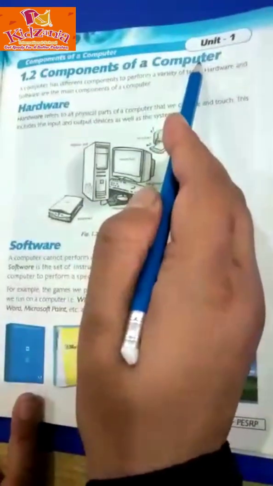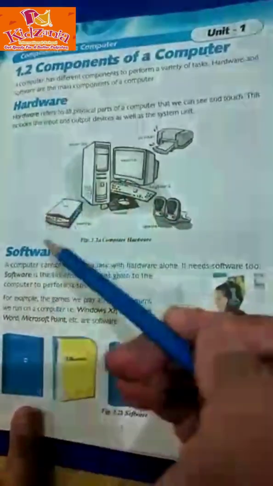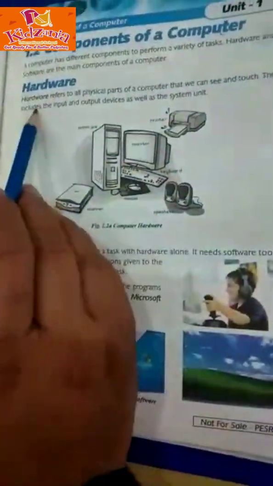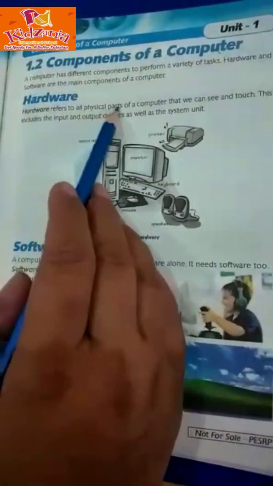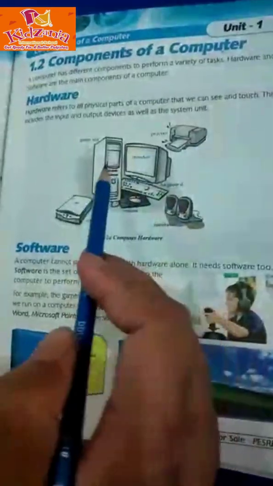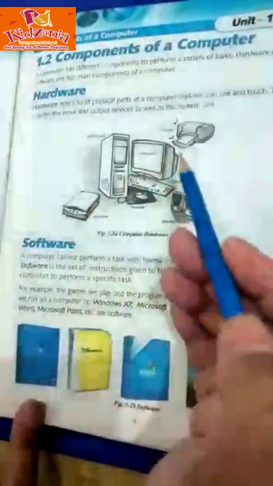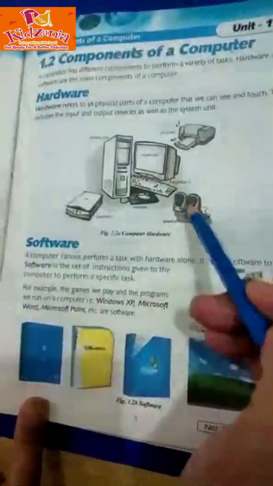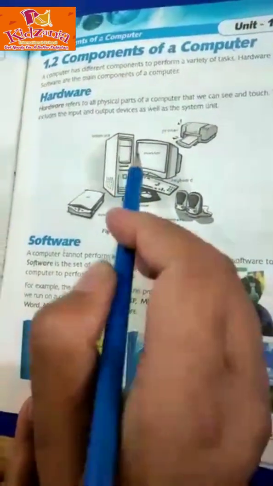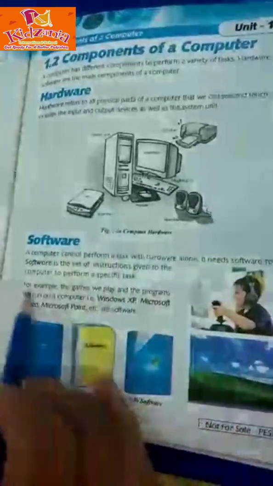Components of computer. Hardware and software. These are the components of computer. Hardware refers to all physical parts of computer that we can see and touch. CPU, scanner, monitor, keyboard, speakers, printers are hardwares. We can see and touch it.